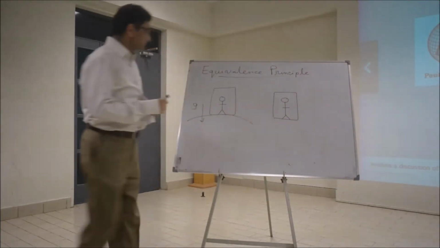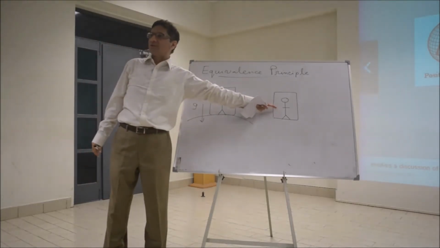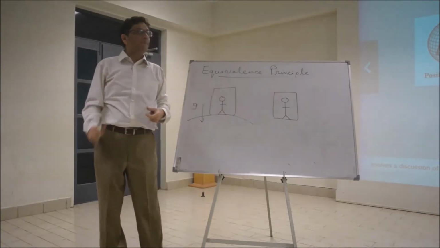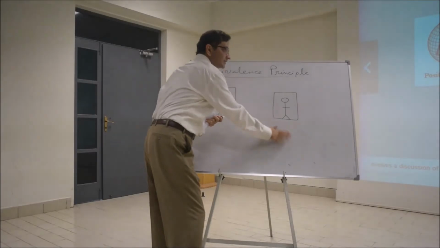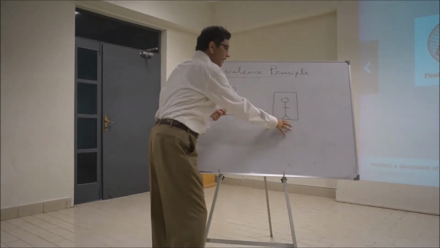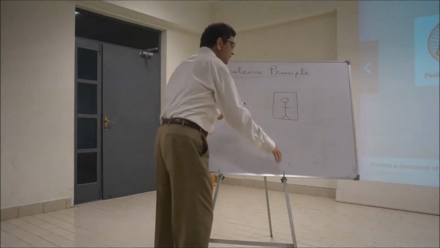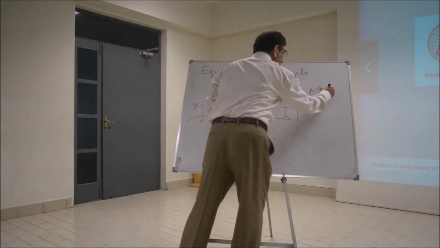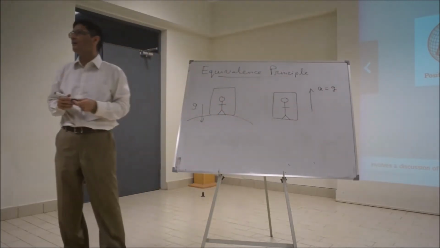Okay, so everything will be floating here, and the person inside will feel that there's no gravity. It's floating, right? No gravity. But what if this frame, let's say there are jets, and jets are fired backwards and downwards, and now it has an acceleration a, which is exactly equal to g, 9.81 meters per second squared. What will happen inside this frame now?